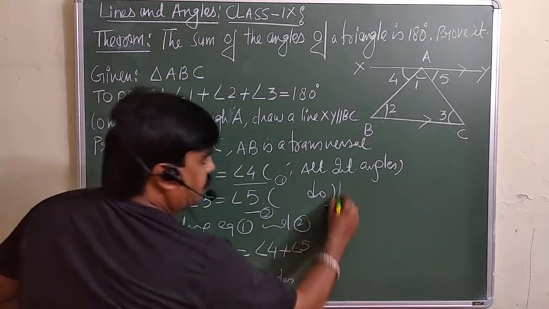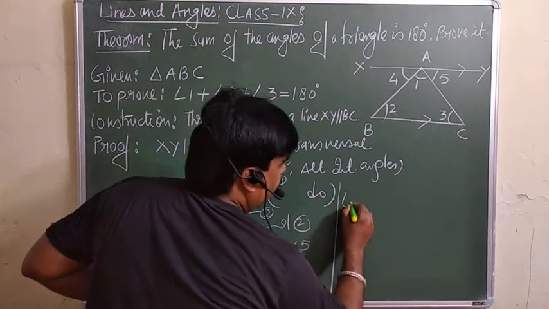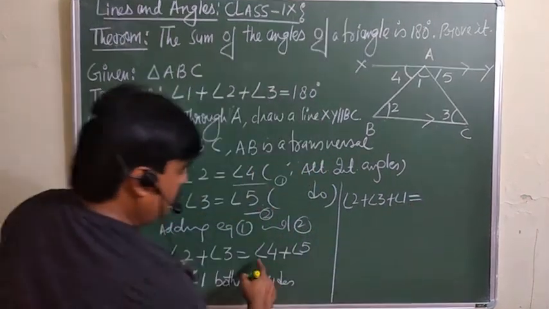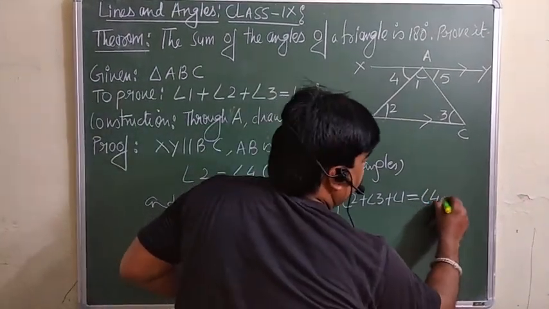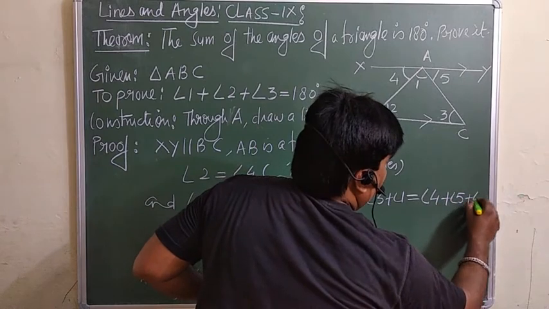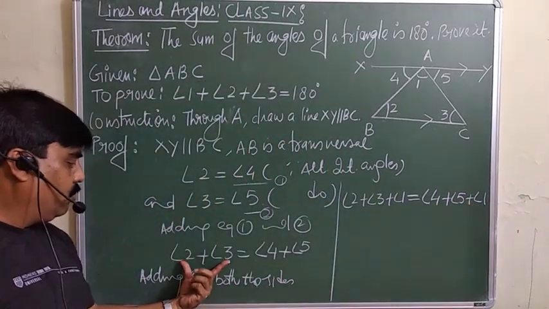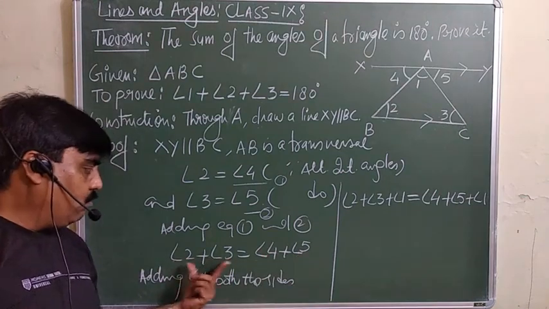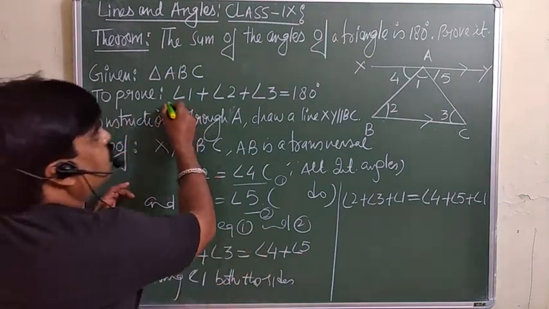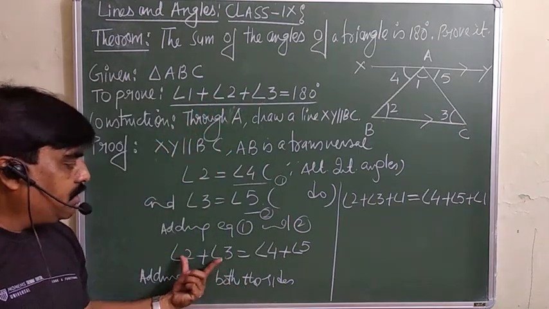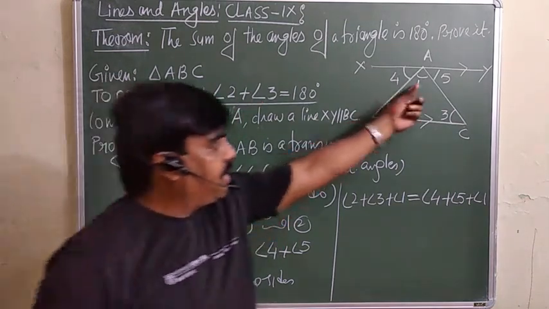So you will get angle 1 plus angle 2 plus angle 3 is equal to angle 4 plus angle 5 plus angle 1. We add angle 1 to both sides because we can do the same operation on both sides. Keep your eyes here: what do we want to prove? We want to prove angle 1 plus 2 plus 3. Since 2 plus 3 is already there, we need angle 1. So we are adding angle 1.